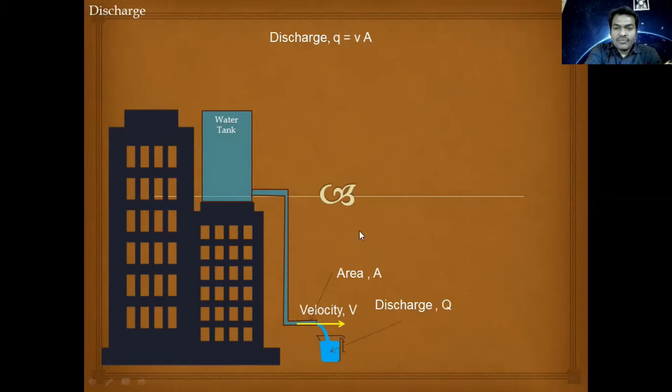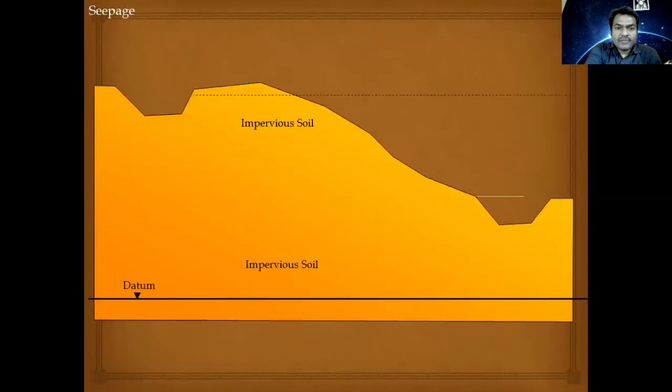Now we move towards a phenomenon which is called seepage. We know seepage is nothing but a flow of water through a porous or in fact permeable medium.